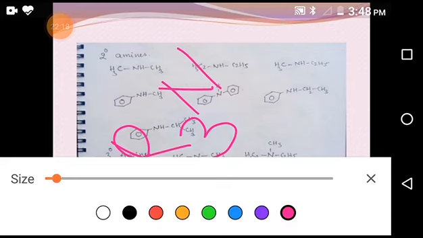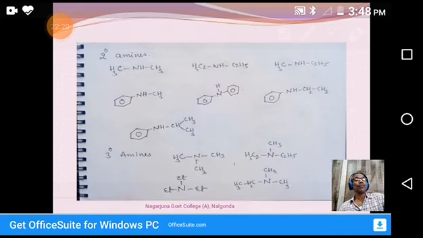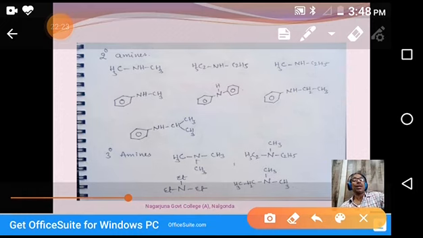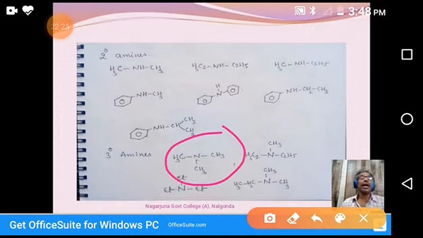You see one by one. So this one. What is this? N is linked to three methyl groups. All alkyl groups are the same. That's why trimethylamine is the common name. Coming to the IUPAC name, it is methanamine, but two hydrogens are replaced by methyl groups. So N,N-dimethyl methanamine. So the common name is trimethylamine. The IUPAC name is N,N-dimethyl methanamine.